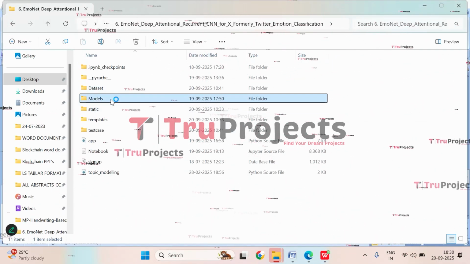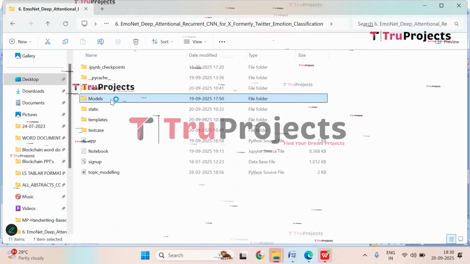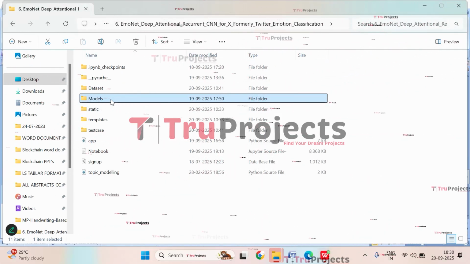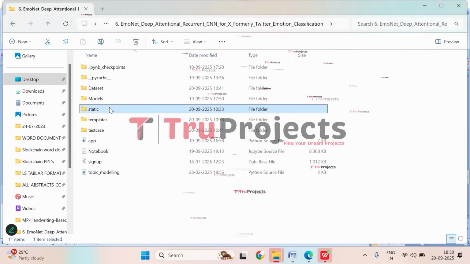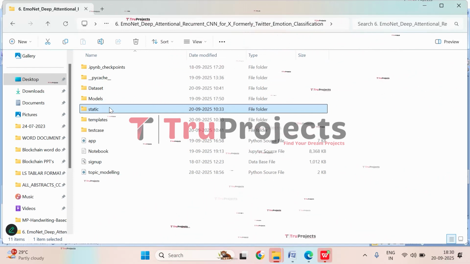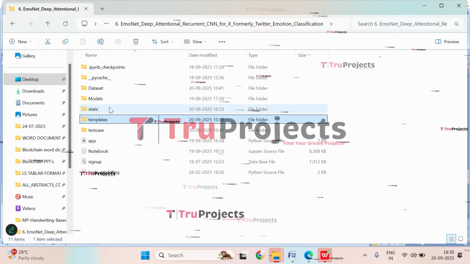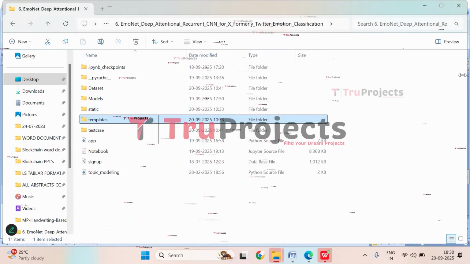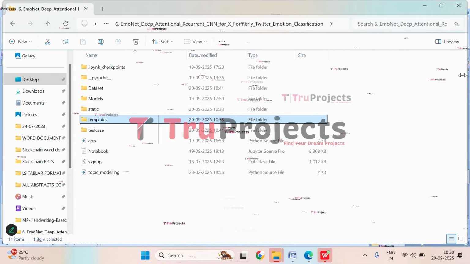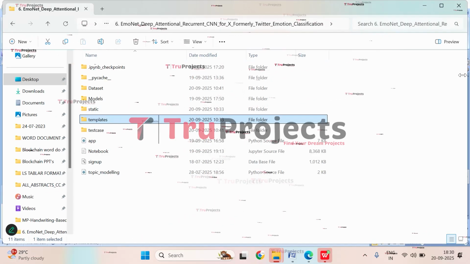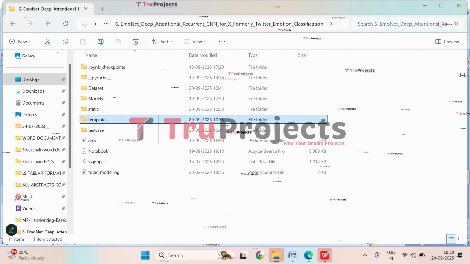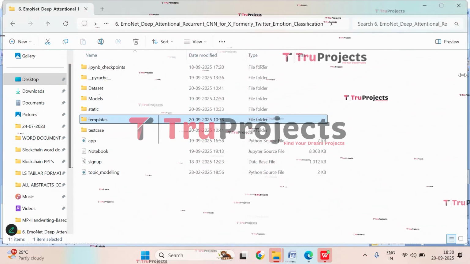So here we have model folder in which we have algorithm information that will be loaded into the project code during runtime of the application. And this is the static folder in which we have CSS, JavaScript, and Bootstrap files. So these are important for visual appeal. And here we have templates folder. This folder contains all the HTML pages used in the project. It typically includes files like index.html, about.html, etc., which represent different pages of the website.